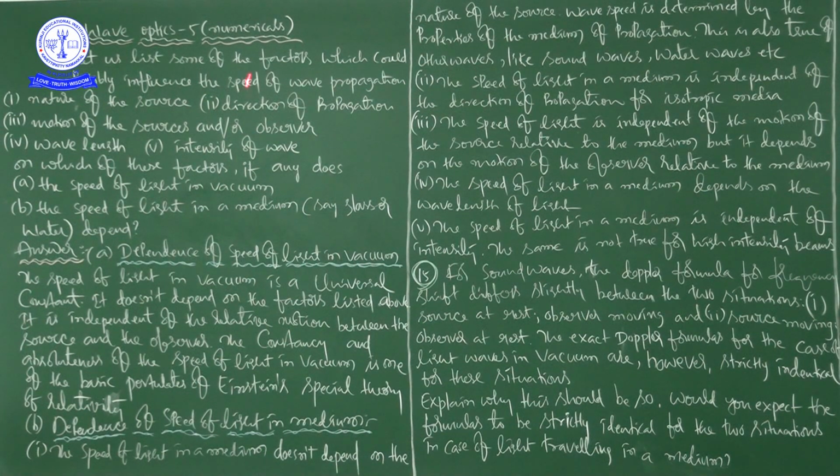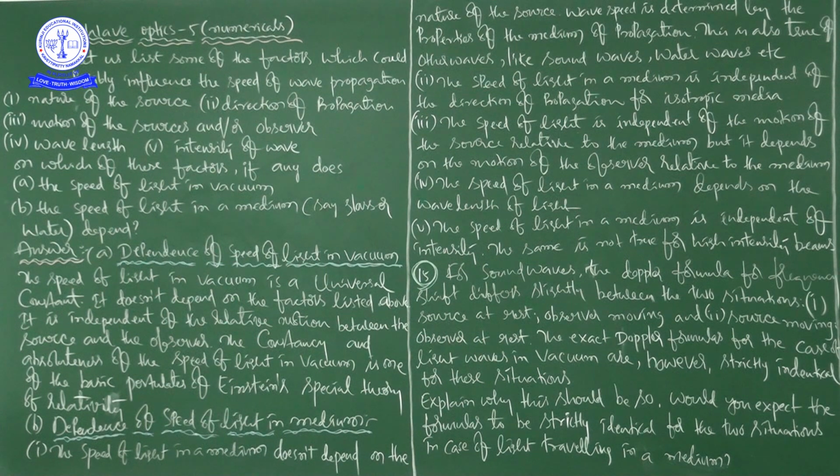Here he is asking us to list some factors which could possibly influence the speed of wave propagation, and they have given some factors: nature of the source, direction of propagation, motion of the source and observer, wavelength and intensity of wave.